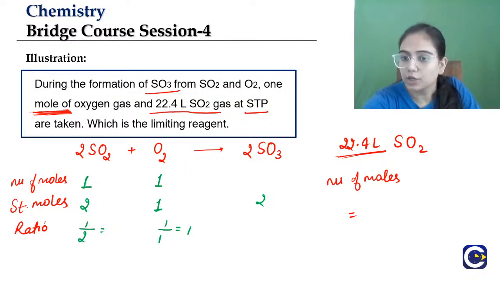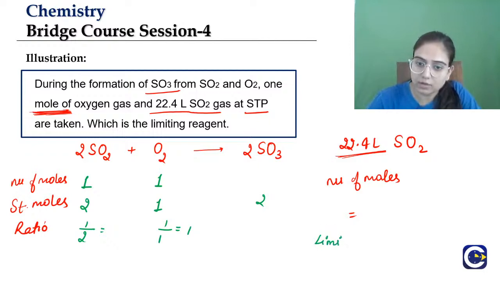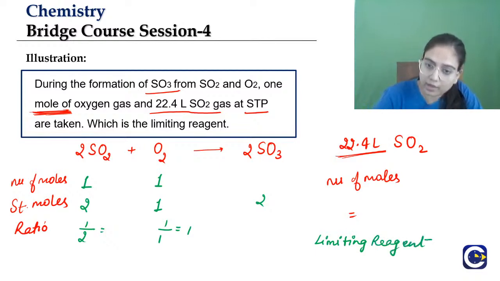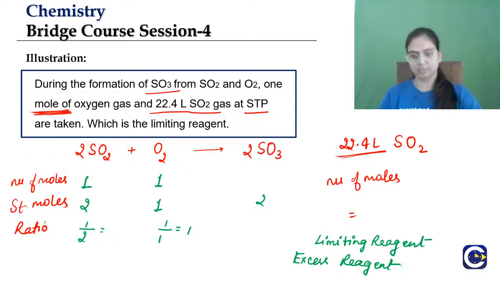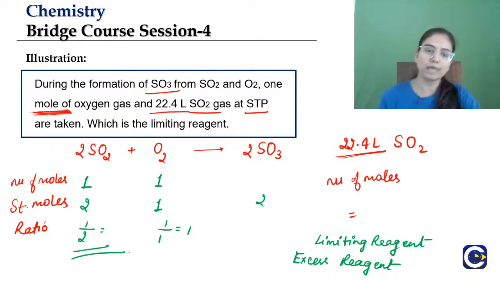Dear Dinesh, you have written excess region. No dear, that is the excess reagent, not excess region. We write it like this. One is the limiting reagent, so that is how you spell it. Limiting reagent. And then excess reagent. That is how you spell it. Okay, Dinesh, I hope now this is clear. Very good. SO2 is the limiting reagent because 1/2.5 is lesser than 1. So SO2 is the limiting reagent and oxygen is the excess reagent.